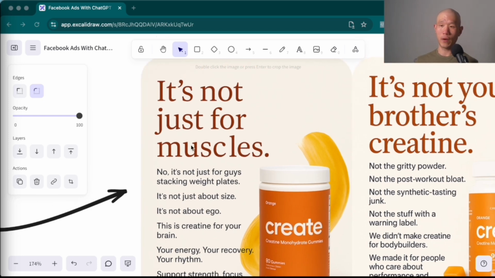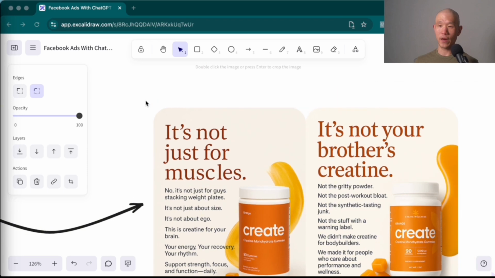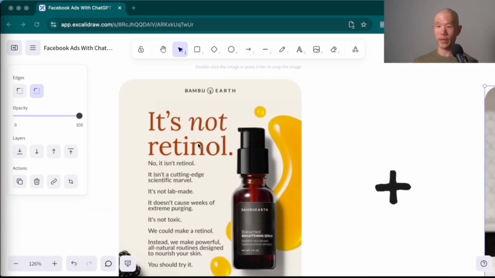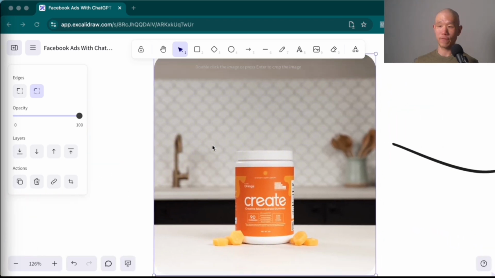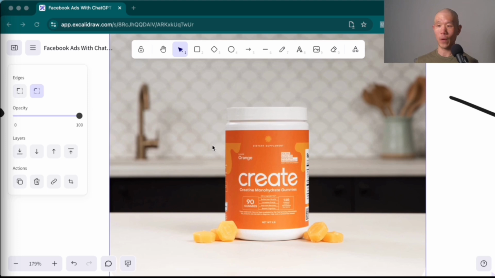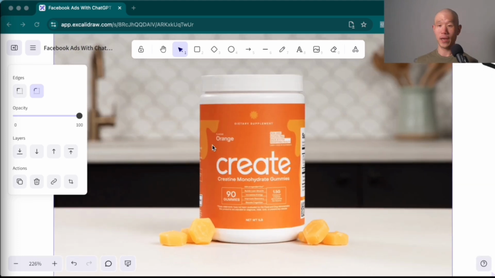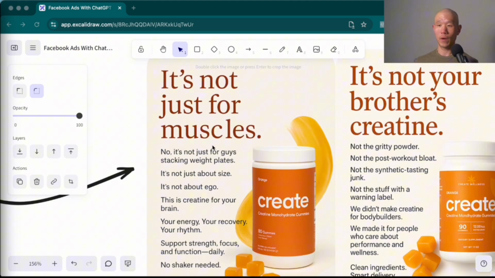But what's good about it is it played on the angle of Bamboo Earth over here and adapted it for the product in a way that wasn't misapplied. So what it did was actually speak to the audience in a way that they can relate. Because historically, the narrative around creatine has been, it's for gym bros, it's for bodybuilders, it's for athletes.